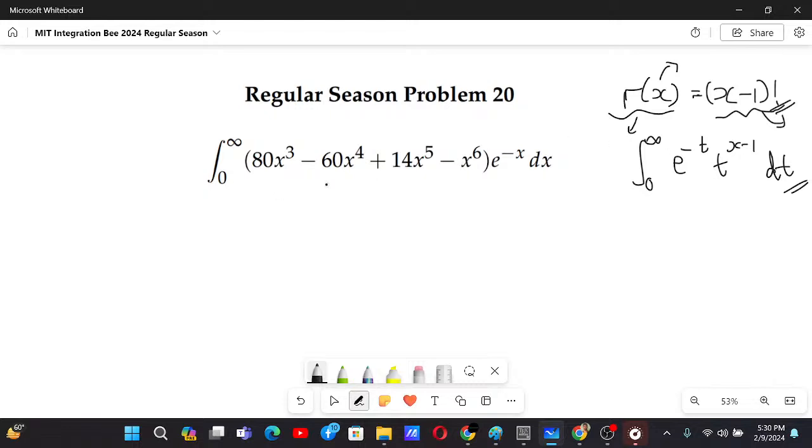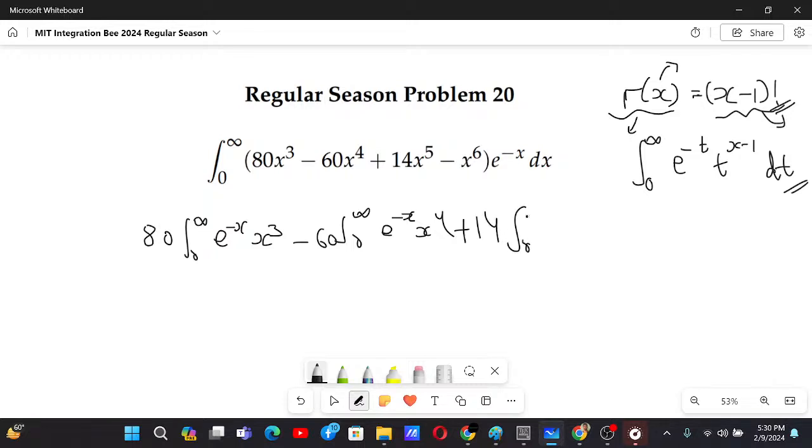So basically this can be broken as 80 times the integral from 0 to infinity of e to the power minus x, x cube, minus 60 times the integral from 0 to infinity e to the power minus x, x to the power 4, plus 14 times the integral from 0 to infinity e to the power minus x, x to the power 5, and minus the integral from 0 to infinity e to the power minus x, x to the power 6.